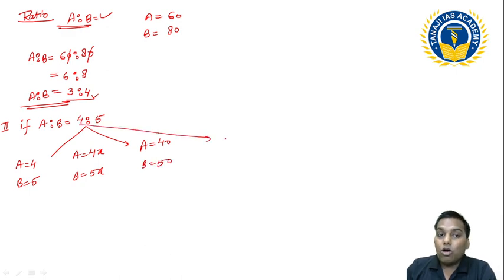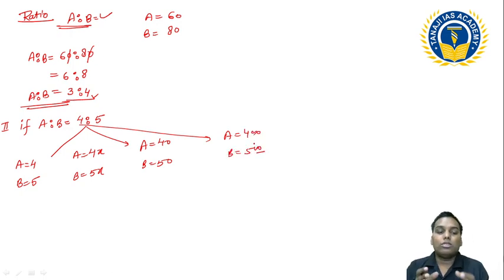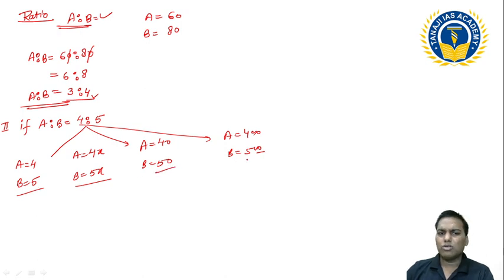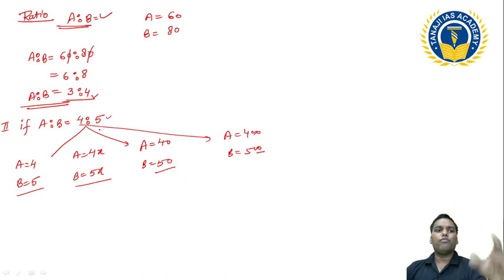I can also take A is equal to 400, B is equal to 500. Depending on our concept requirement or our question requirement, I can take any of these understandings and assume it to find the solution of different questions. Sometimes students require x for the x pattern, sometimes they use this one, sometimes this one, any of these numbers, but the numbers should be in the same ratio 4 ratio 5.